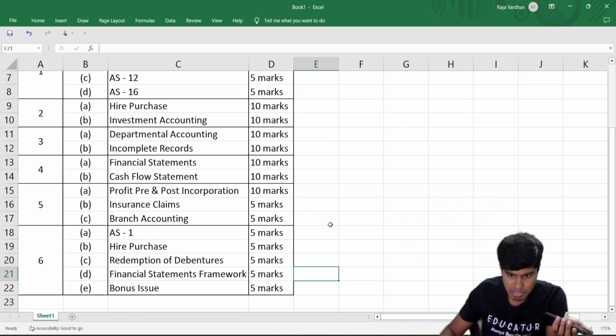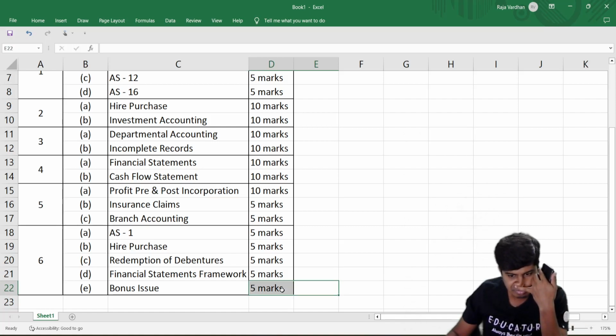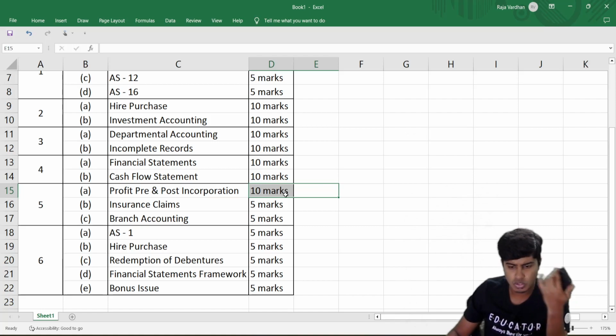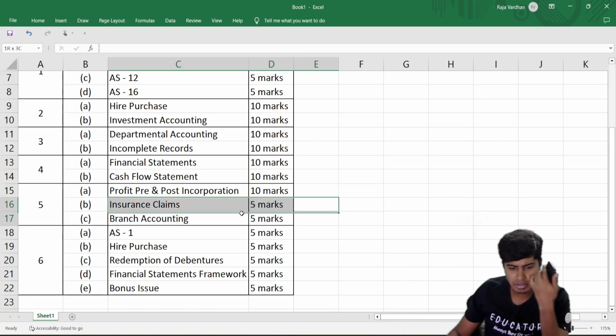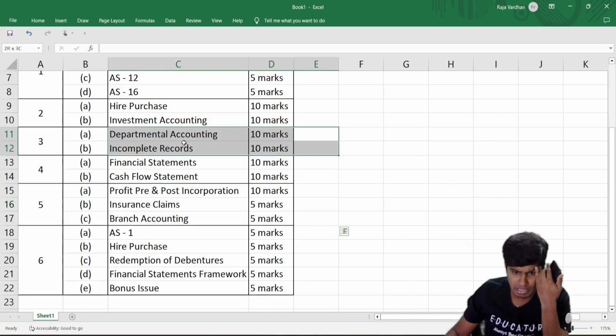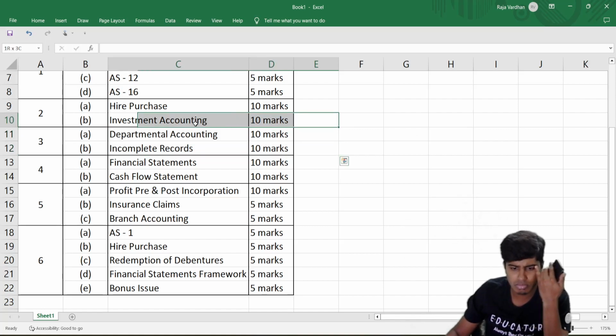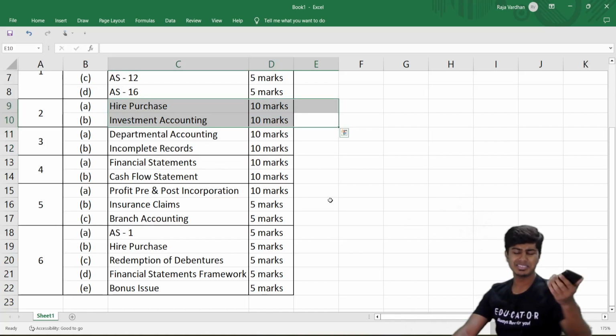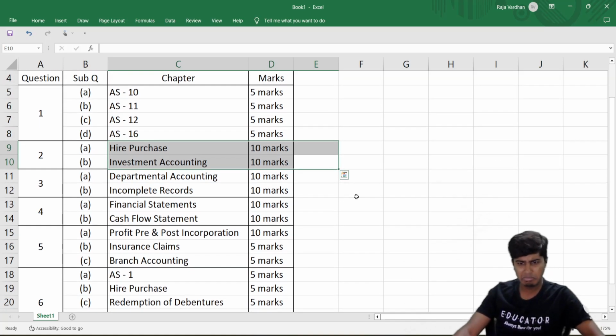What I would say is, see, this bonus issue question for 5 marks is a little too much, and this profit pre and post incorporation was easy, not many adjustments. So I would say insurance claim, branch accounting, profit pre and post was very much manageable in time. Departmental accounting and incomplete records also. Investment accounting and hire purchase also. I think the paper was manageable in time.